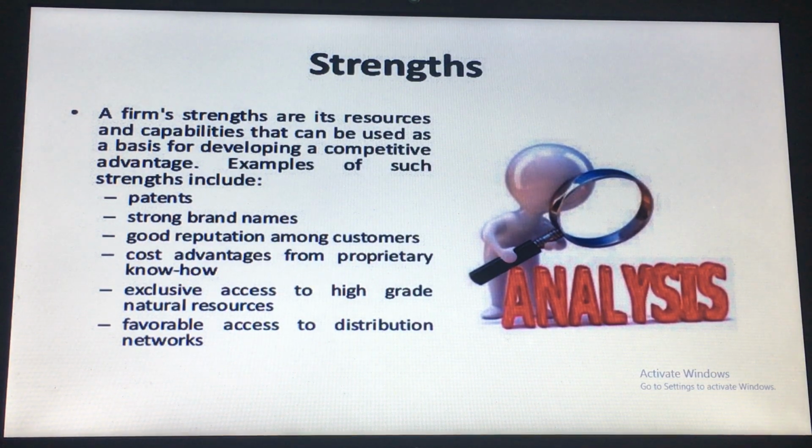Cost advantage from proprietary know-how, and we should build our strength through the distribution network. We should design our distribution network so that it will reach every section of the society. We should consider all the demographic areas, and we should focus on all the areas equally.